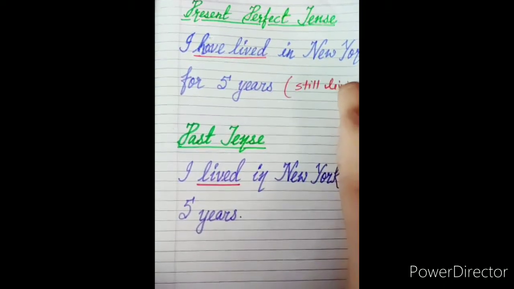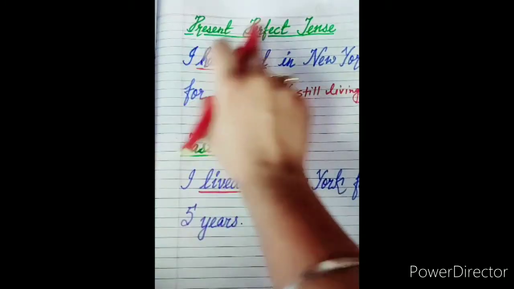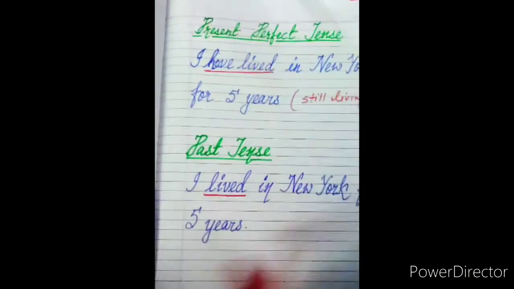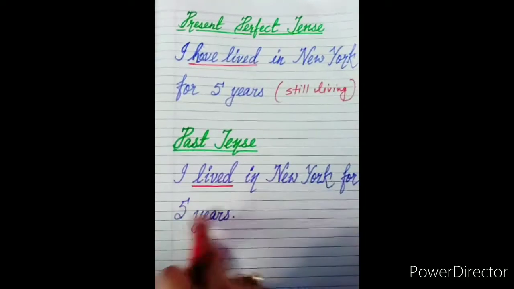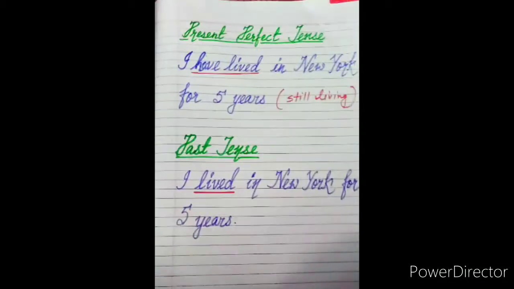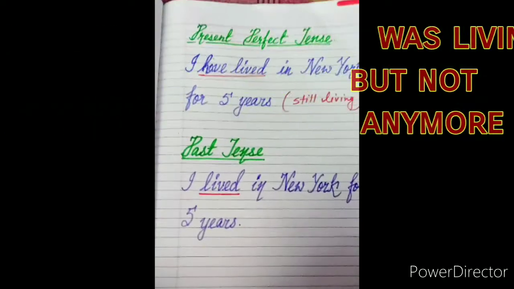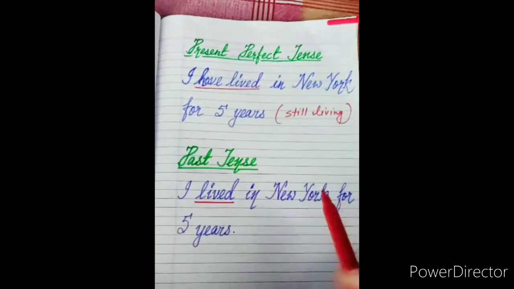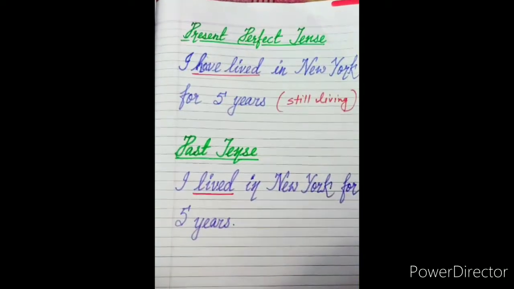Okay, you did not leave that place yet. That is why I am using the present perfect tense. Now suppose if I say I lived in New York for 5 years. That means I was living there, but I am no more living in New York. That means the action of living in New York is over. Now I have moved or shifted to a different place.